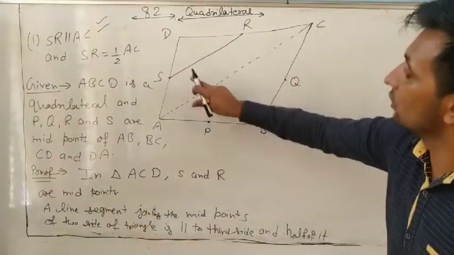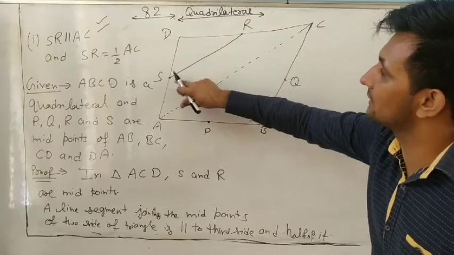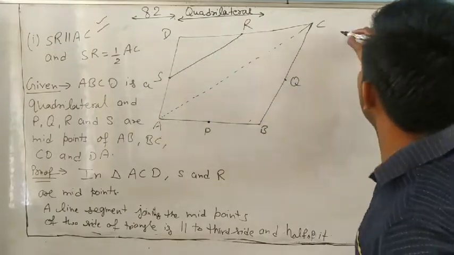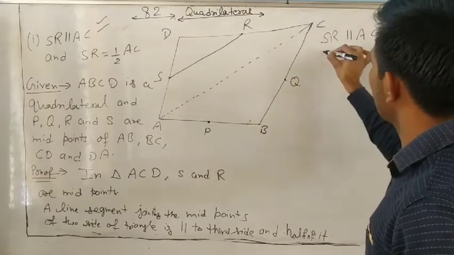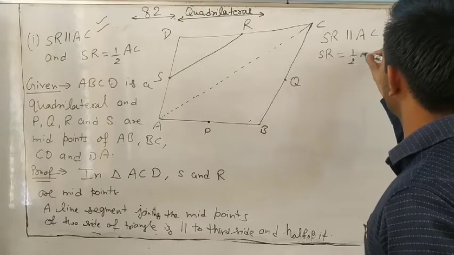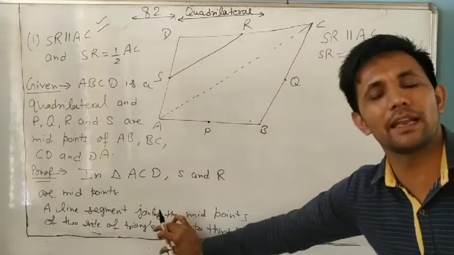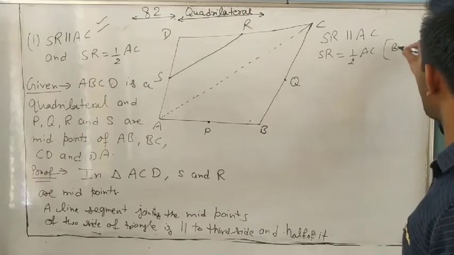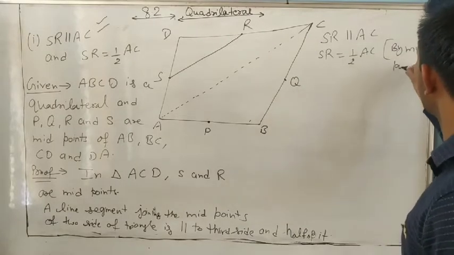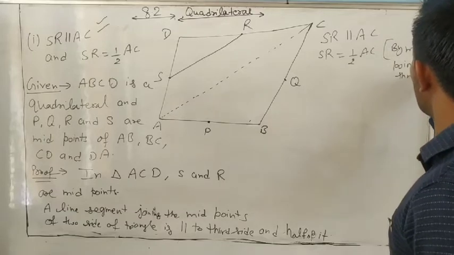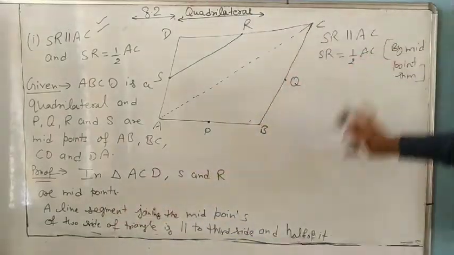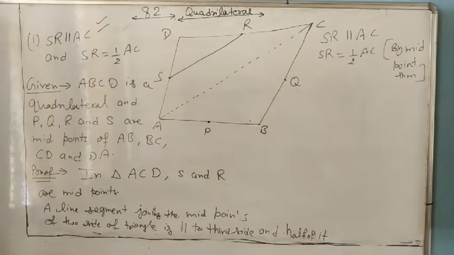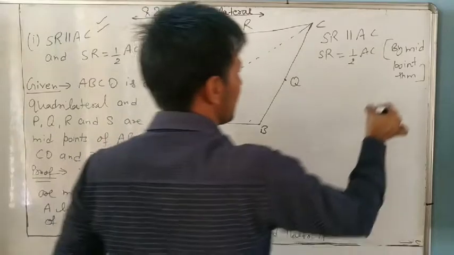So same as it is. S and R are midpoints in triangle ACD, so SR is parallel to AC and SR is half of AC. First we write the midpoint theorem statement, and then you can write by midpoint theorem. In 10th class we will write only this one, no need to write this in 10th class, but now we will write both. By midpoint theorem, the first part is finished. So it is equation number 1.